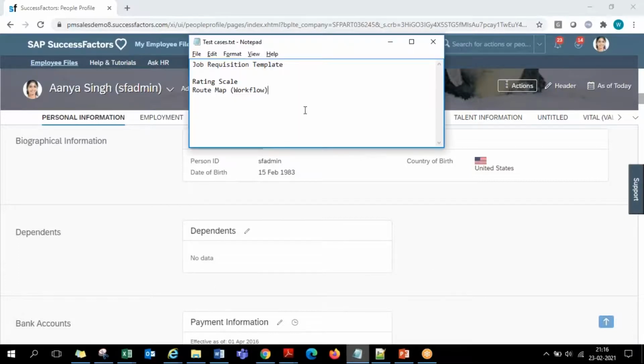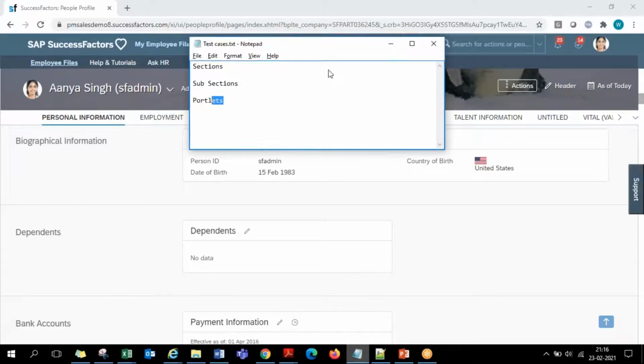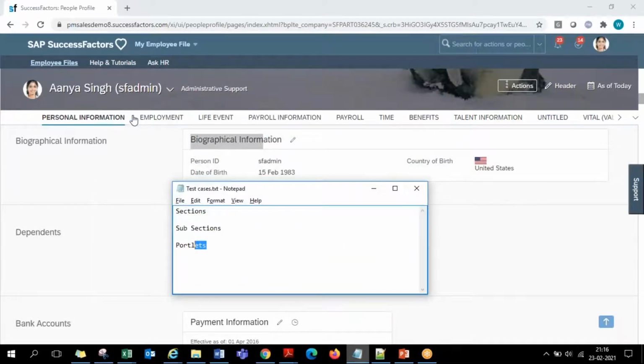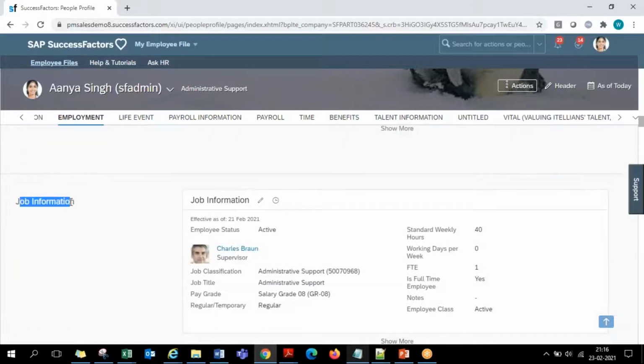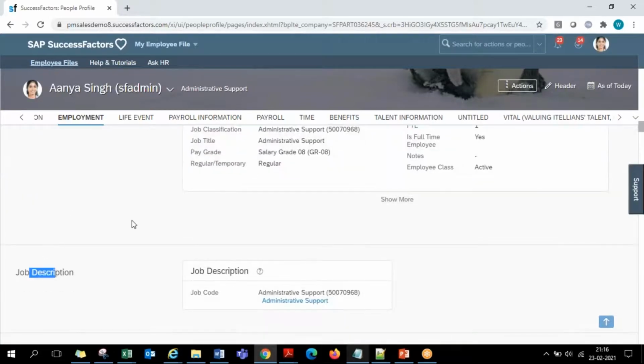Let me just list down on the screen for you. The entire people profile has been divided into three parts: sections, subsections, and portlets. Those things that you are seeing on the top here, personal information, employment, life event, all these are basically called the sections. Under each section, we have different subsections into which the screen has been divided.